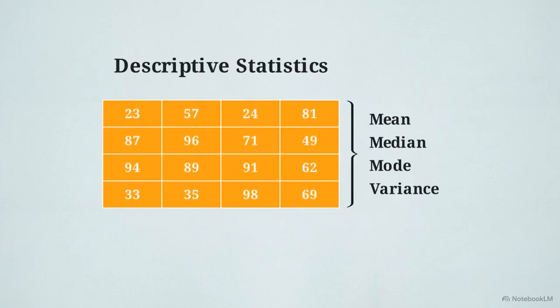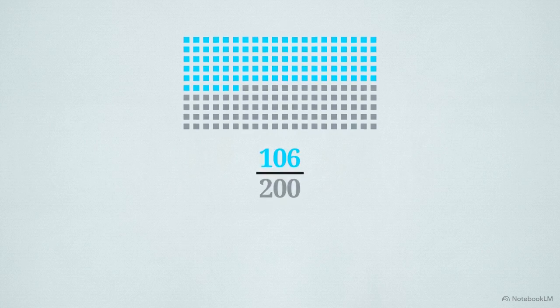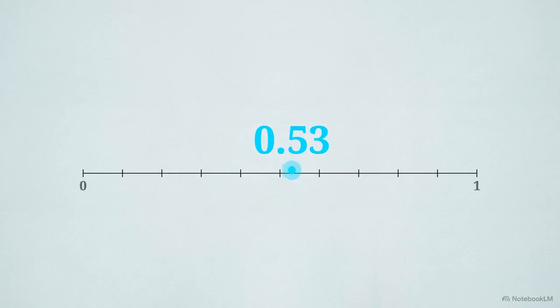When we map those isolated fragments, we are using descriptive statistics. This is the mathematical process of summarizing only the raw data we actively hold in our hands. If 106 out of 200 polled users report a system error, our sample proportion is 0.53. In statistics, this single number is a point estimate, a solitary numerical value used to estimate an unknown population parameter.